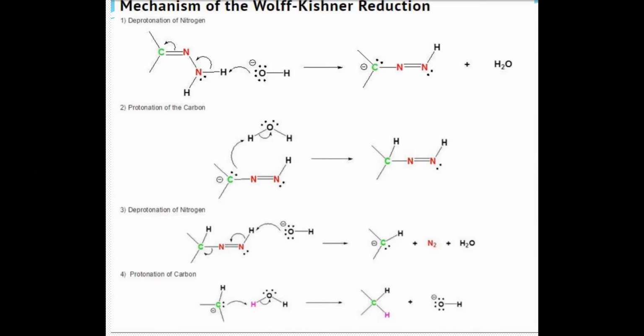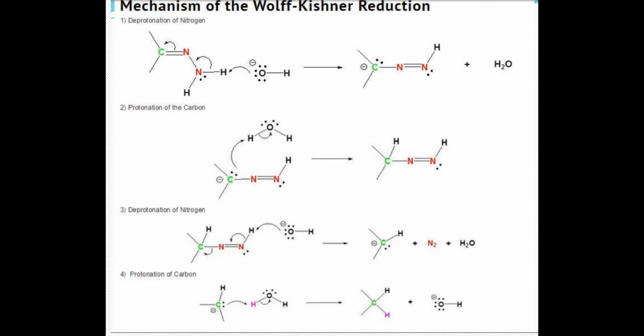So in the third step, deprotonation of the nitrogen leads to the release of nitrogen gas and formation of a carbanion. This is the second carbanion that is formed. The last step is again protonation in the aqueous medium to give the corresponding alkane. So this is how you convert your carbonyl group into your alkane.